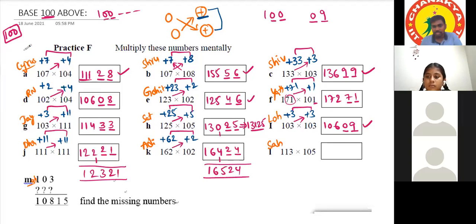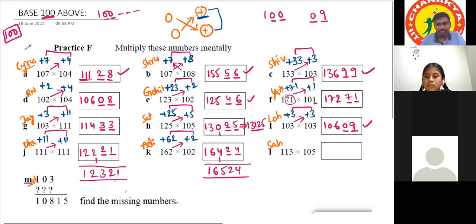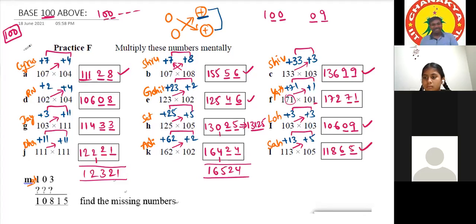Sahasrita. Yeah, our base is 100, plus 13 and plus 5. 113 plus 5 is equal to 118. We have to put 2 places. 13 into 5 is 65. Very good. Even though that much disturbance is there, she is managing that.